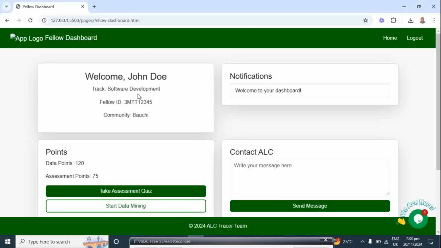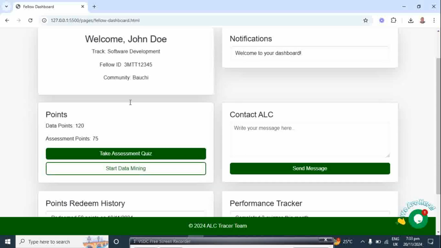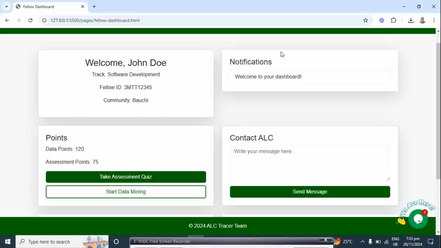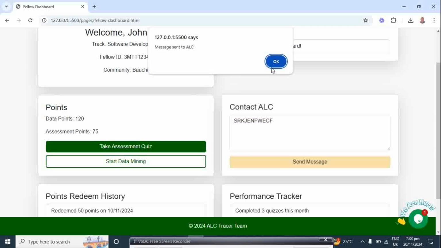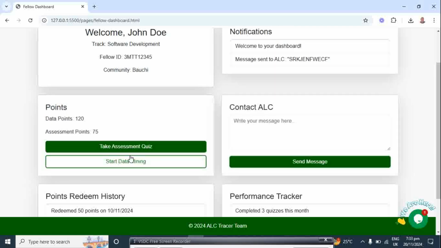A fellow will have his name and details up here, and they will be receiving their notification if any notification is available, or if the ALC sent a message. So this is where, if they want to contact an ALC directly, they will just type a message here. Any message that a fellow types here will go directly to the ALC dashboard, so the ALC is going to see the message. And we have two types of point. This is data point and assessment point.